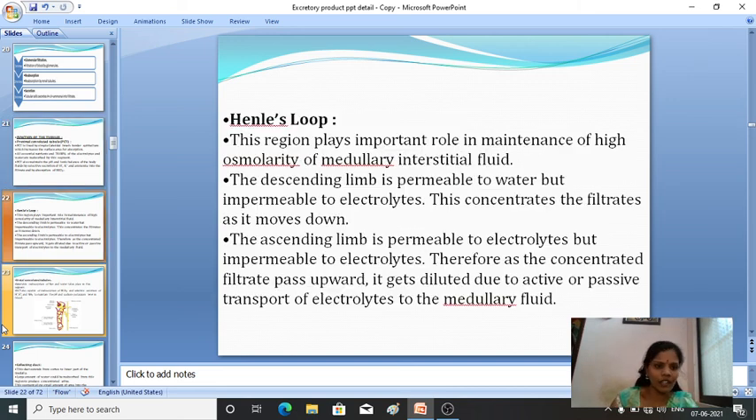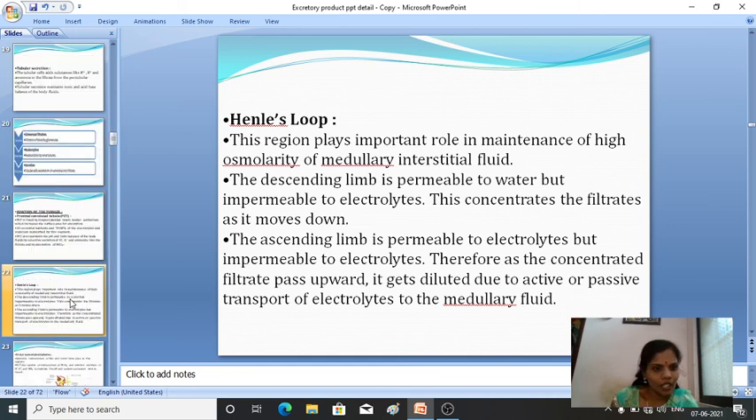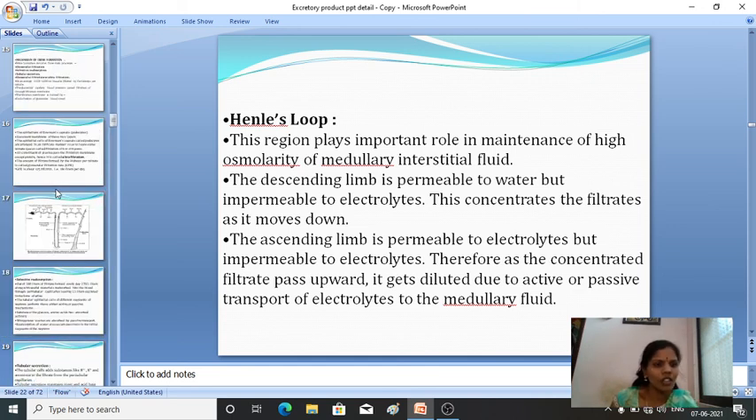Then Henle's loop. So what is the function of Henle's loop? This region plays an important role in maintenance of high osmolarity of the medullary interstitial fluid. It helps maintain osmoregulation. And the loop of Henle has two limbs, one ascending limb and another descending limb.